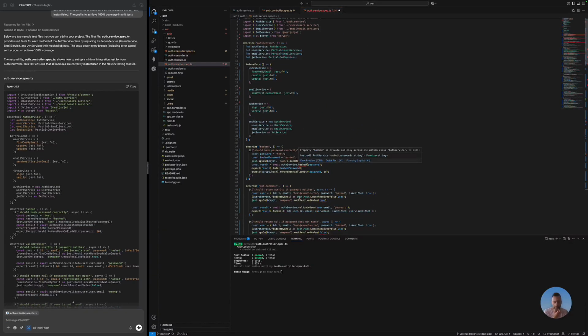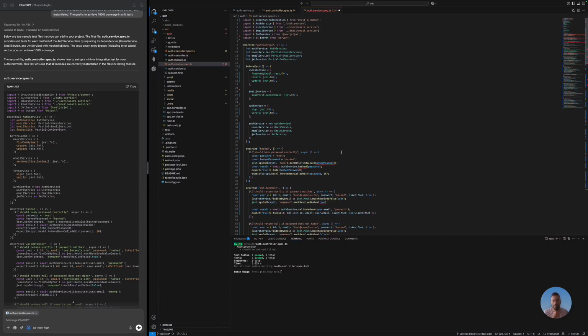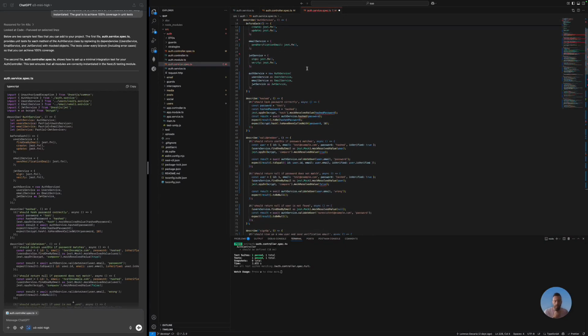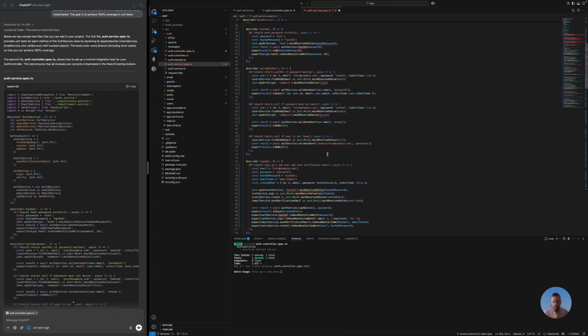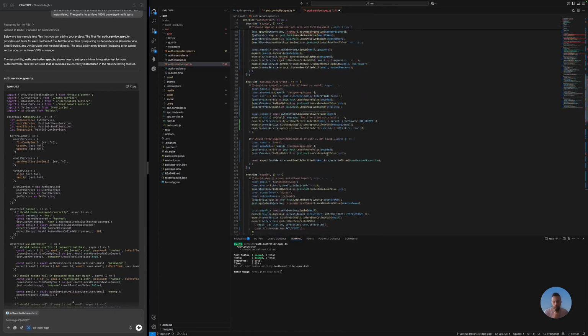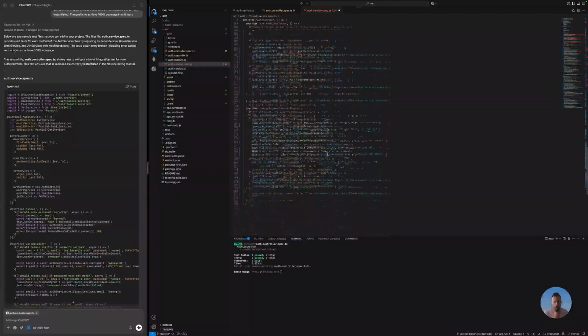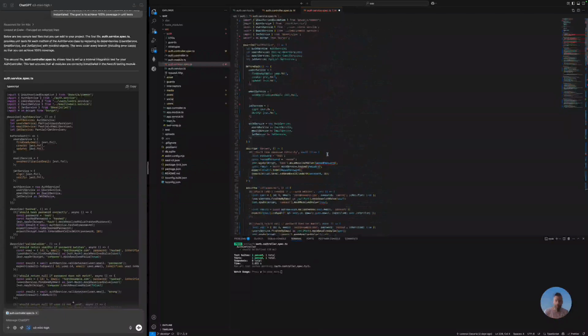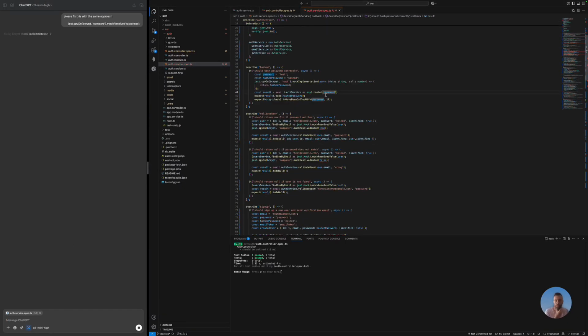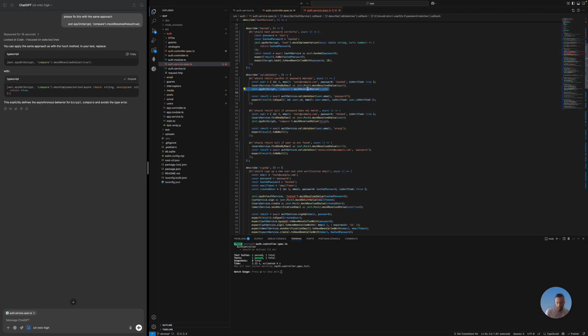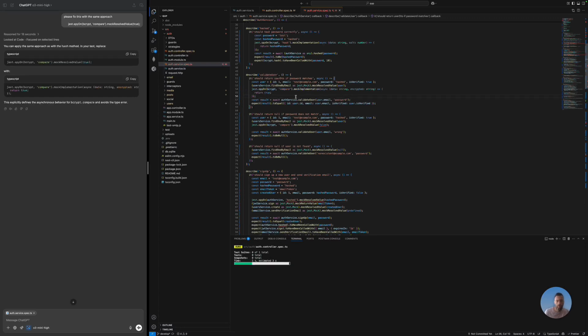Well, I see some red squiggles here. Let's see what's going on. I'm pretty sure I can fix this manually. Shouldn't be that hard, but I want to see if ChatGPT is able to fix it, or at least I want to see what this is all about. Let me see if ChatGPT is able to fix this. As you can see, this code works. It's probably just not ready out of the box.